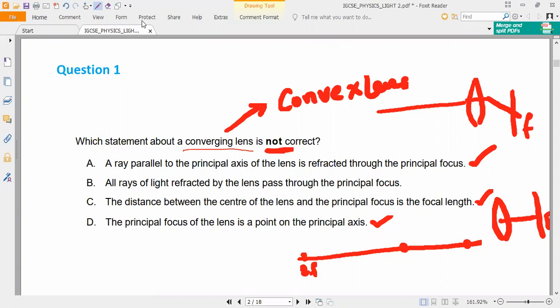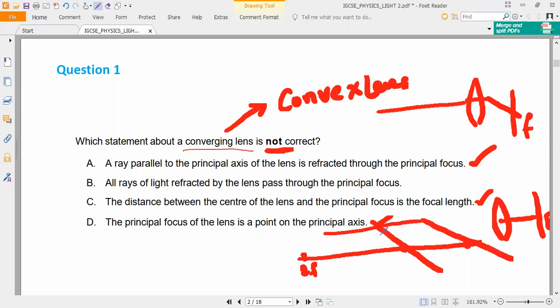So now the second statement, what is the second statement, guys? All rays of light refracted by the lens pass through the principal focus. Is it true? No, because the light ray which passes through the optical center will go in a straight line. The light ray which is falling parallel to the principal axis will go through the focus.